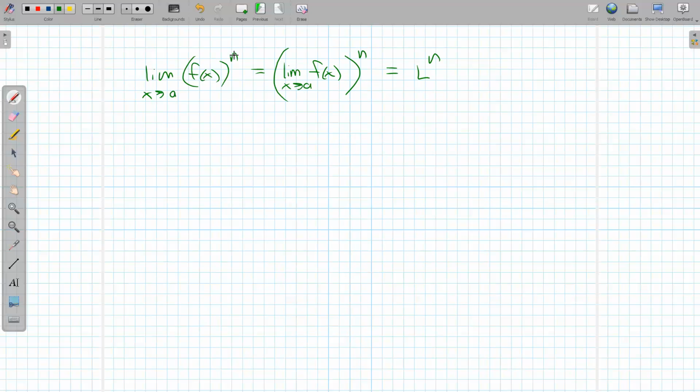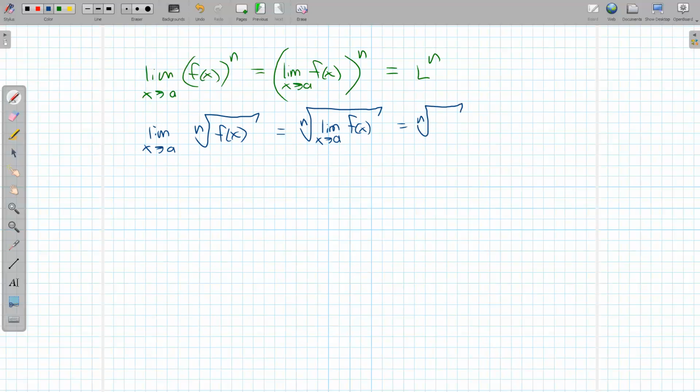So the limit can kind of slide into the power, even if it's outside, which is kind of nice. And really, since a power is a root, the root rule is a consequence of this, which need not be stated, but let's say n is a whole number there, then we do need another rule, and that would be the limit as x goes to a of the nth root of f of x is going to be the nth root of the limit as x goes to a of f of x, which should just be the nth root of L.